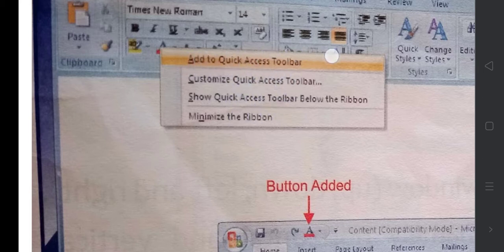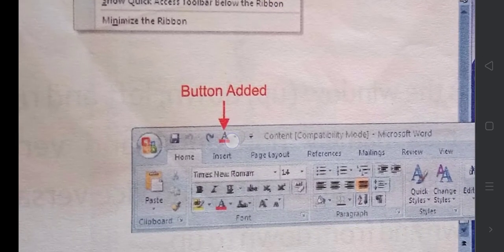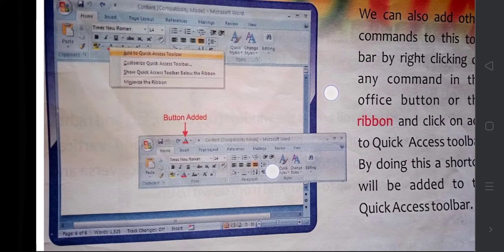You can see here, add to quick access toolbar. I will select this. As soon as I select, this will be added. See here, it is added. I have selected B and they have selected A. A means the font color. Okay, understand?